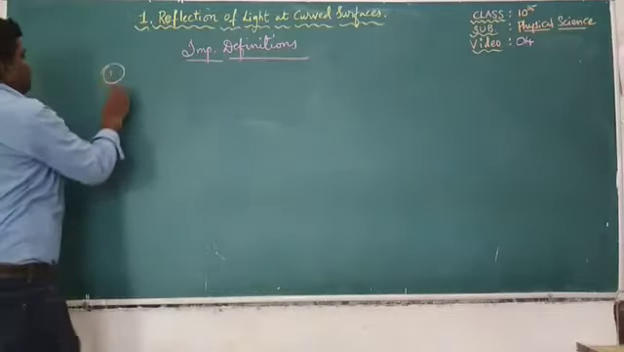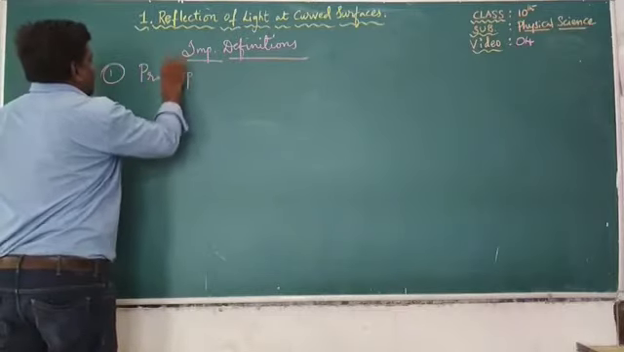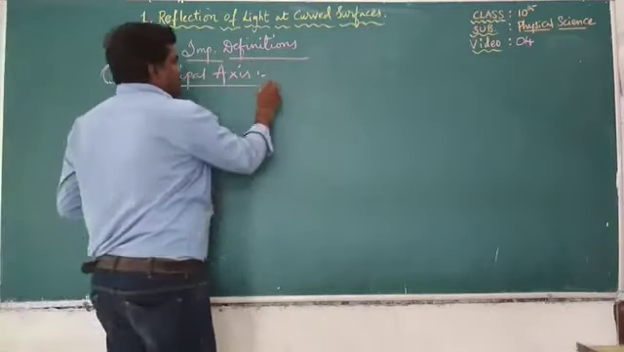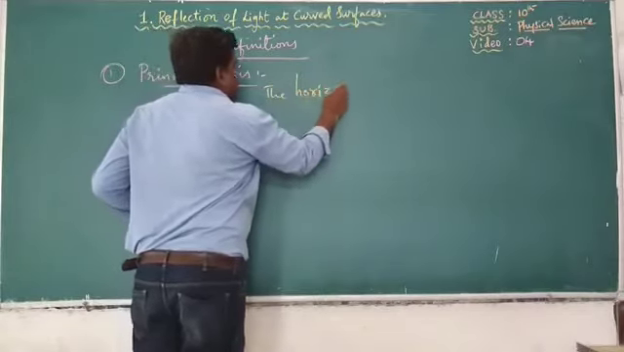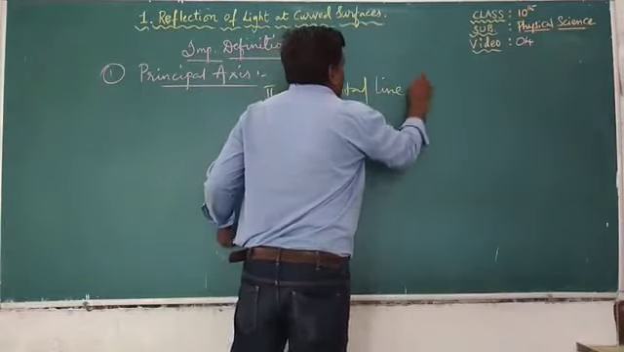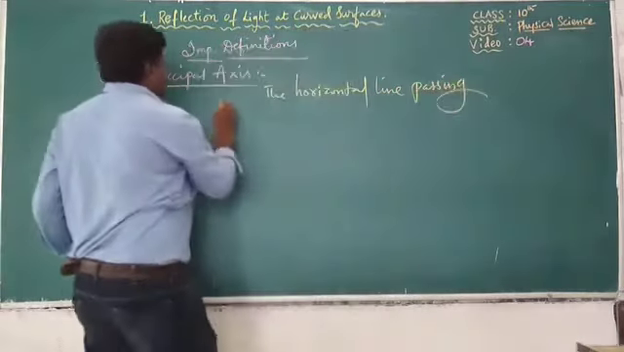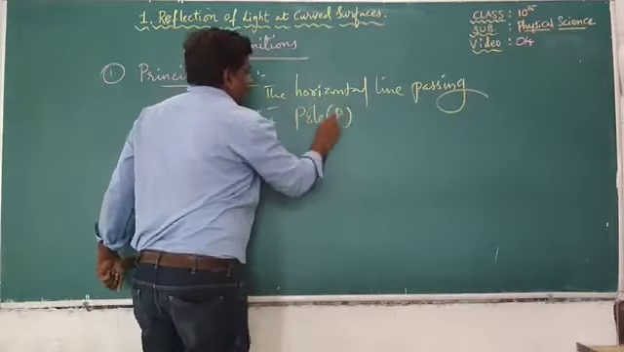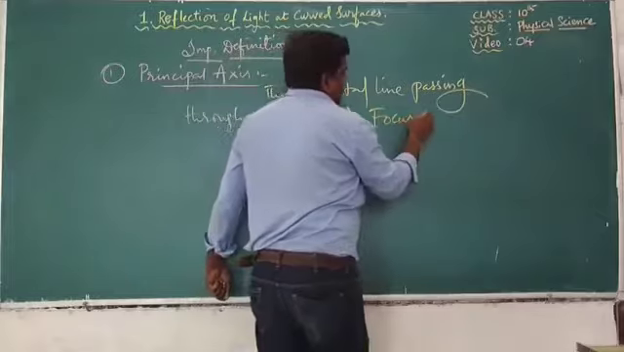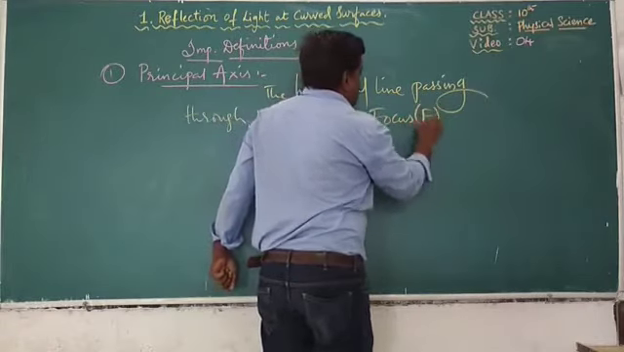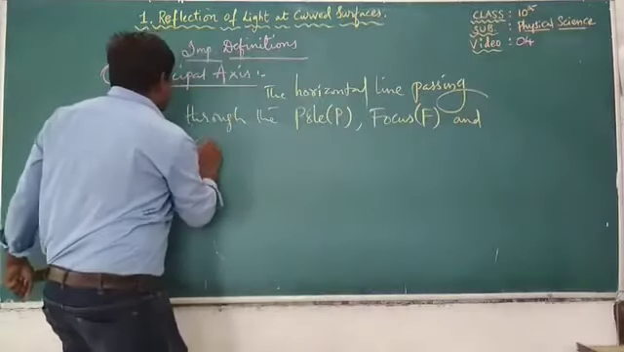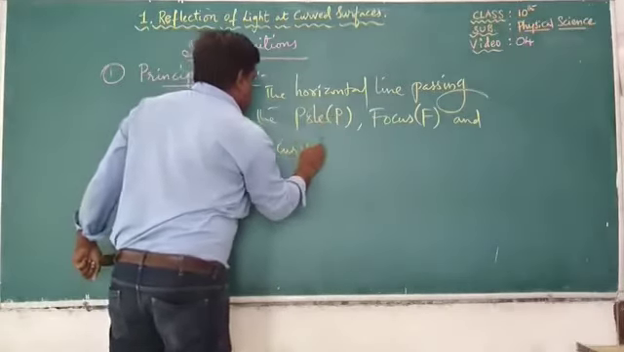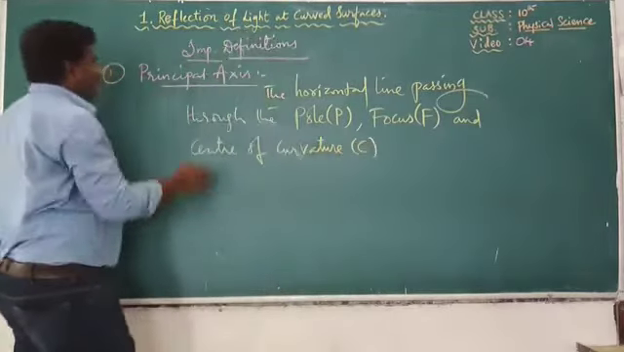First definition: principal axis. Principal axis is nothing but the horizontal line passing through the pole, focus, that is principal focus F, and center of curvature C is known as principal axis.